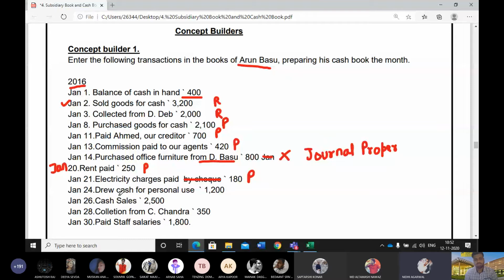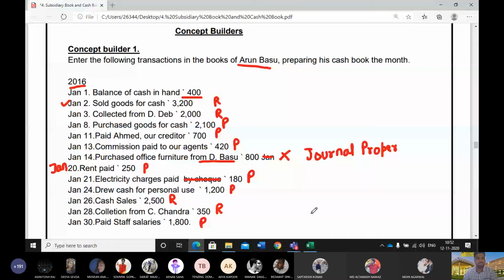Cash sales. So receipt. Collection from C Chandra, receipt. Paid staff salaries, payment. Now all the payments will appear on the credit side and all the receipts will appear on the debit side. This is what we know from here.